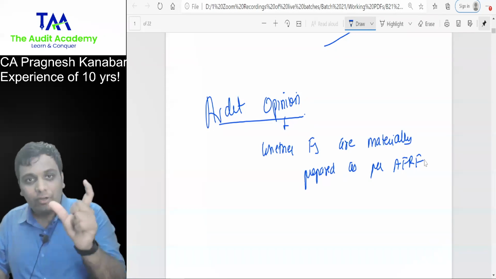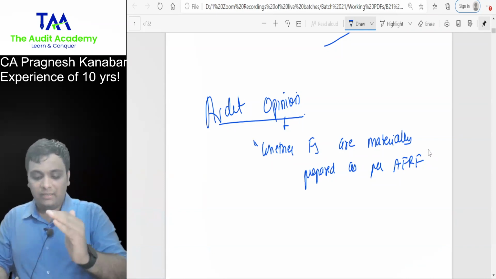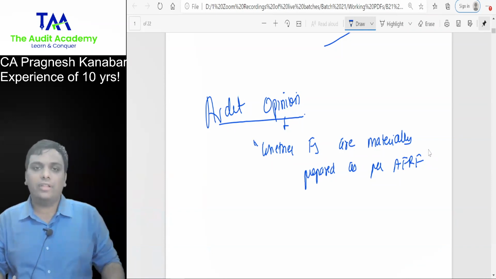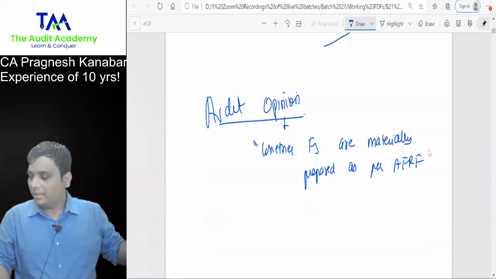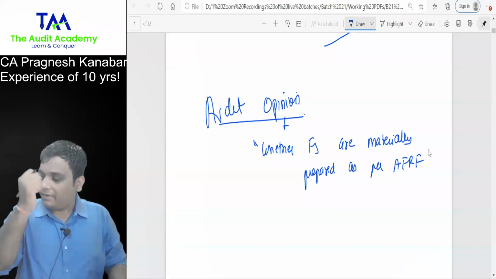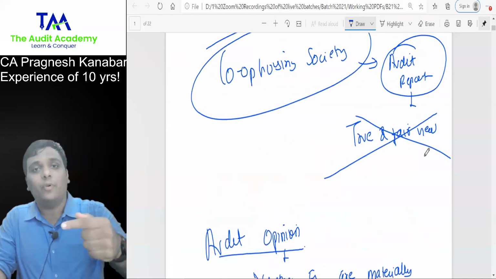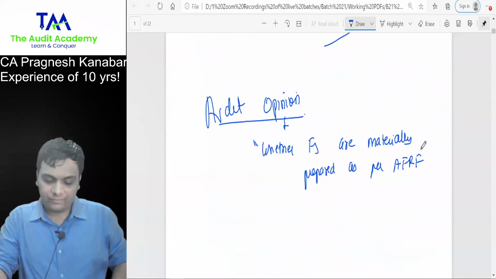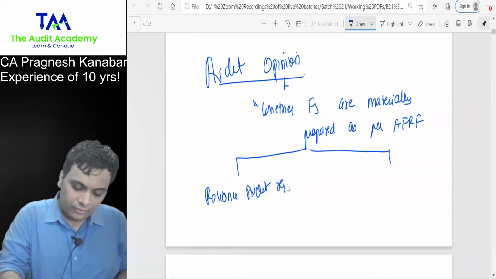Whenever you are giving audit opinion, you always use the words whether financial statements are materially prepared as per applicable financial reporting framework. Now, if you download the Reliance audit report, you will see the words true and fair view. But if you download a cooperative housing society audit report, you will not see the words true and fair view.